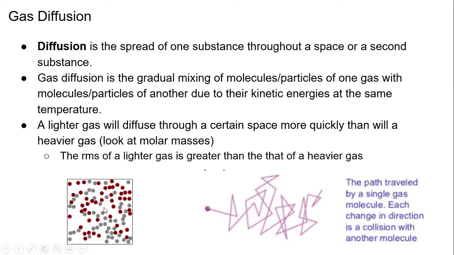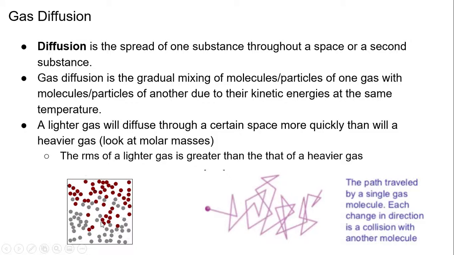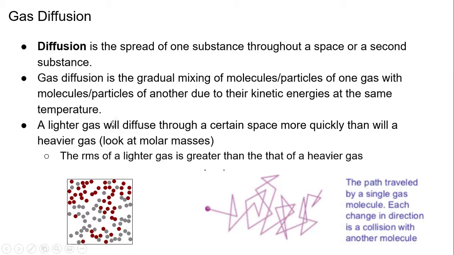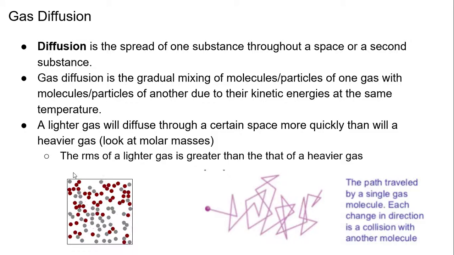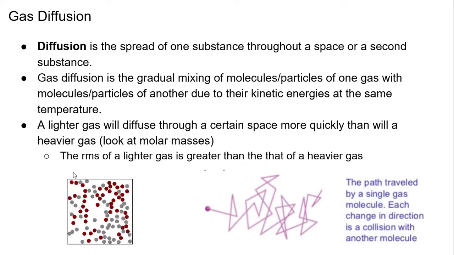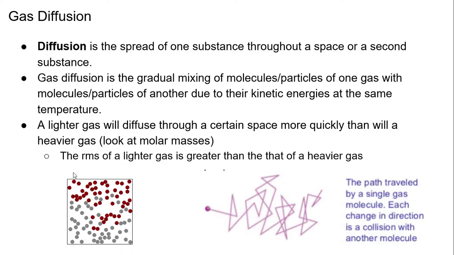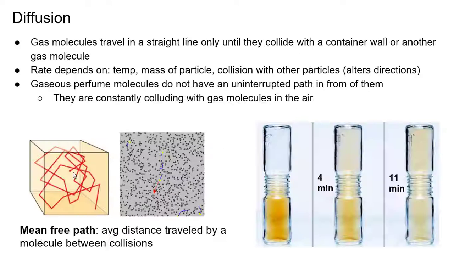And you can see the path traveled is not a straight line. Even though we said it's a straight line, it depends on the collisions, and that will alter the direction of the molecule. A lighter gas, meaning a lighter molar mass, will diffuse quicker through a space than a heavier gas. Just look at the molar masses to get an idea based on that.